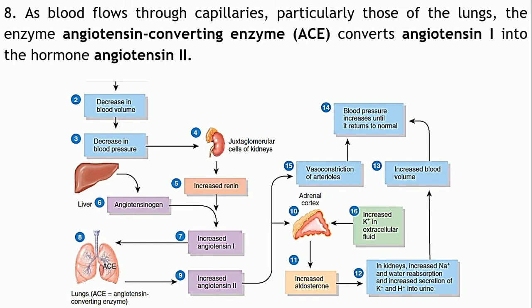As angiotensin 1 circulates throughout the body, it is carried to all parts of the body. When it encounters the enzyme angiotensin converting enzyme, abbreviated ACE, which is especially located in the capillaries of the lungs, angiotensin 1 gets converted to angiotensin 2.